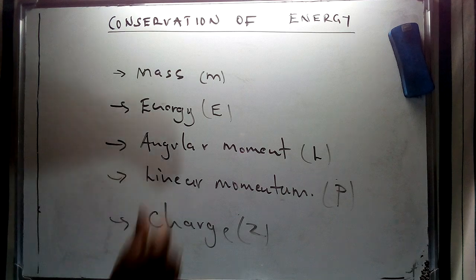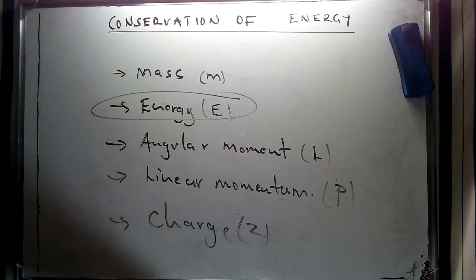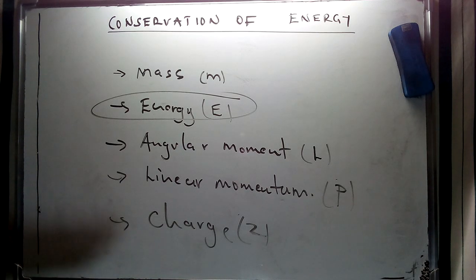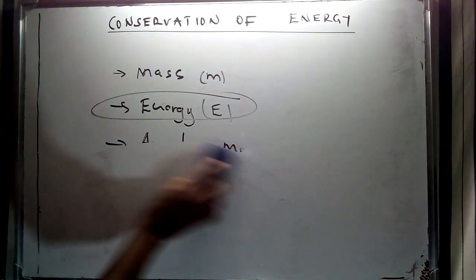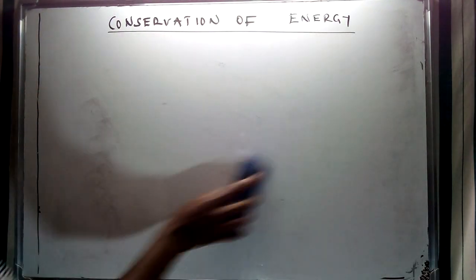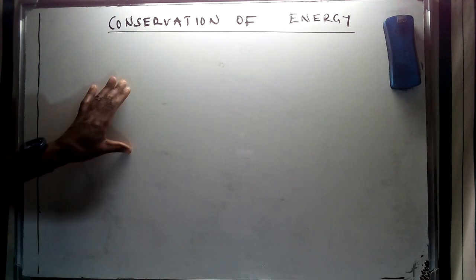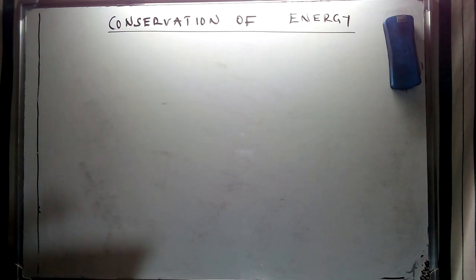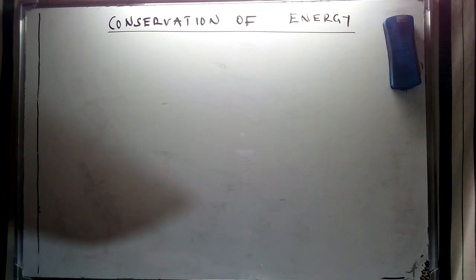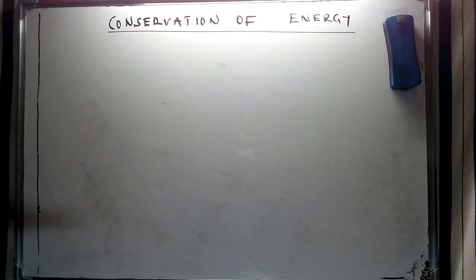So in this case, we're going to stress the concept of conservation of energy, which is going to provide for us a basis for a description of the first law of thermodynamics. And of course, we had mentioned earlier that one of the characteristics of these forms of energy is that they can always be changed from one form to another. But they cannot be created nor destroyed, but changed from one form to another, and that is going to lay a basis for us in trying to describe this fundamental law of thermodynamics, as I said. So the total energy of a system and its surroundings are going to remain the same.